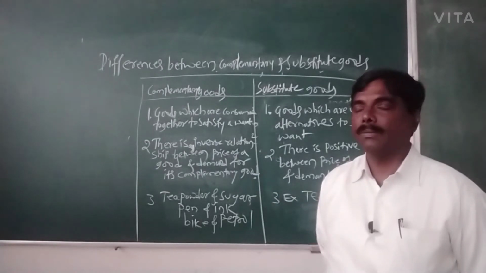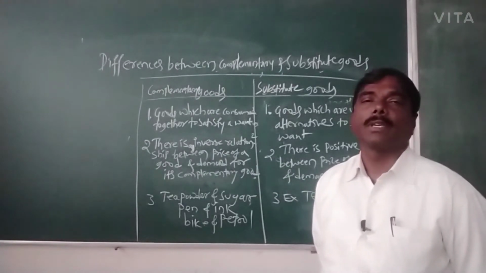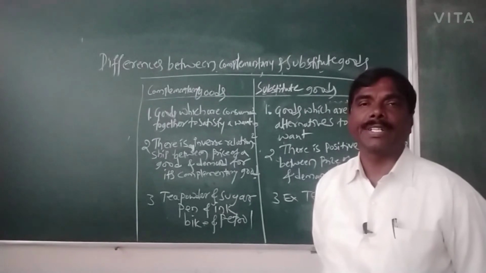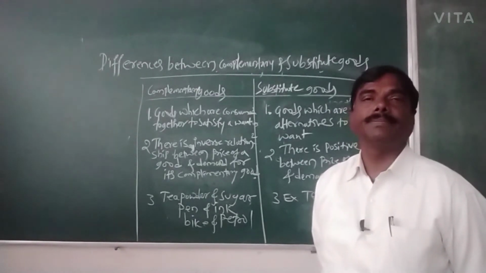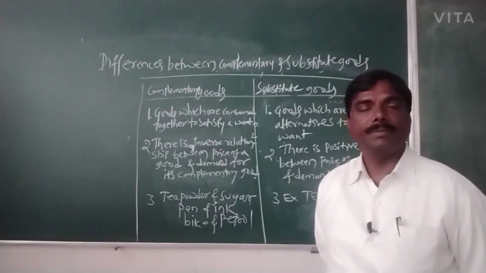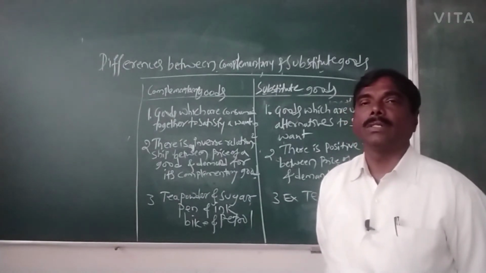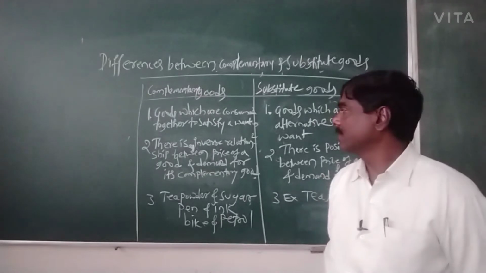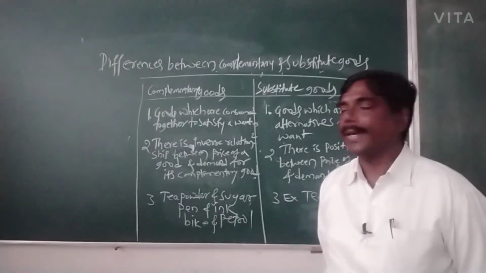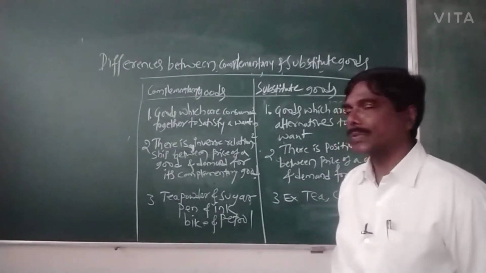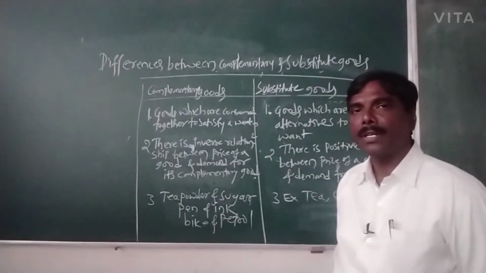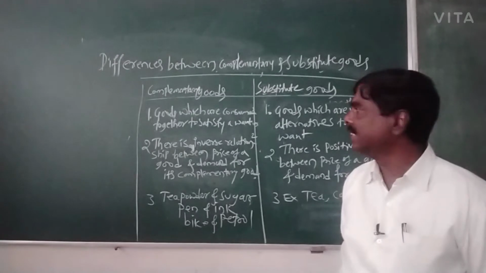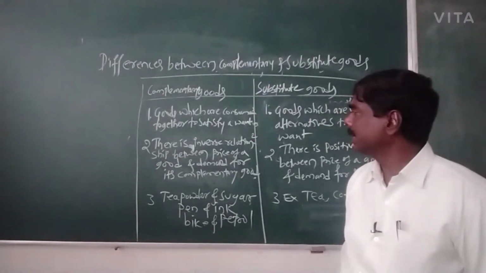For example, if a person wants to consume tea, he needs tea powder, sugar, milk, etc. Such goods are known as complementary goods. Complementary goods are those goods which are consumed together.